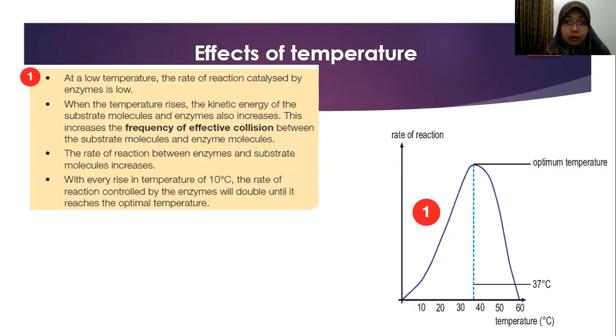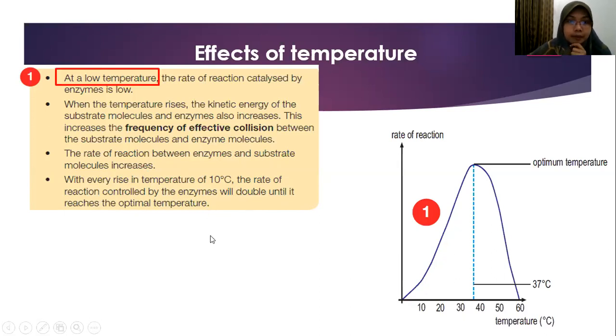When they collide together, the frequency of effective collision, you need to memorize this sentence. When the temperature increases, the frequency of effective collision between substrate and enzyme also increases. So it will produce more product. So the rate of reaction between enzyme and substrate molecule increases. With every rise in temperature of 10 degrees Celsius, the rate of reaction controlled by the enzyme will double until it reaches the optimal temperature.